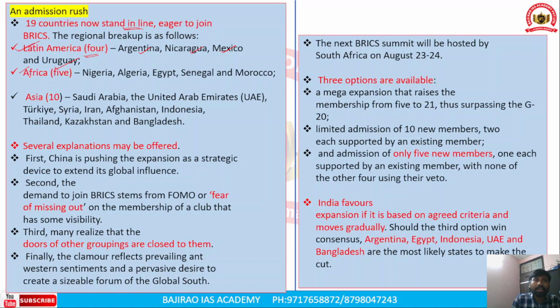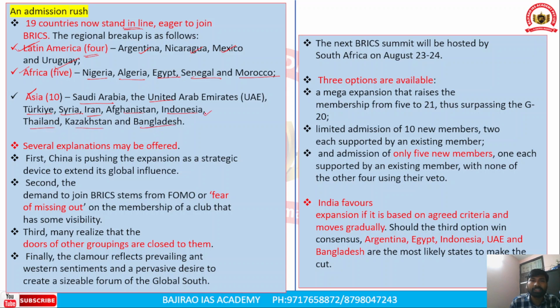After that, from Africa, Nigeria, Algeria, Egypt, Senegal, and Morocco are trying to be part of the BRICS grouping. And from the Asian continent, 10 countries are trying to become part of the BRICS grouping, and those countries are Saudi Arabia, United Arab Emirates, Turkey, Syria, Iran, Afghanistan, Indonesia, Thailand, Kazakhstan, and Bangladesh.